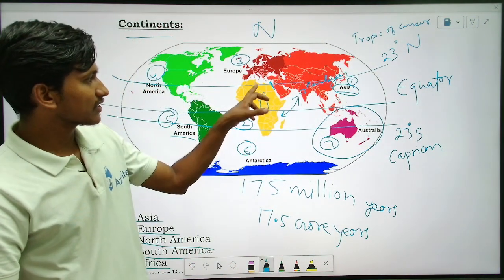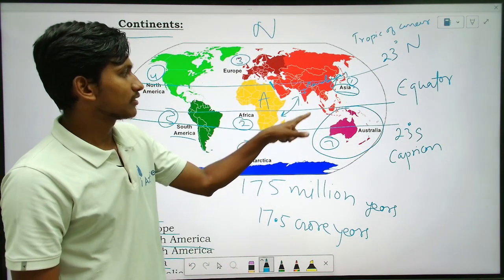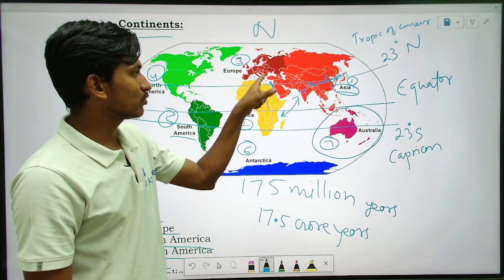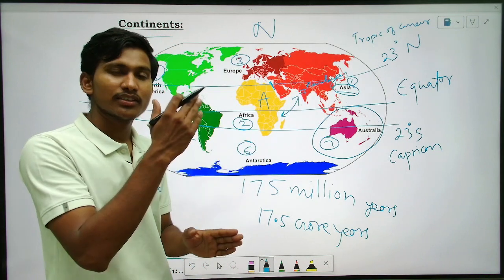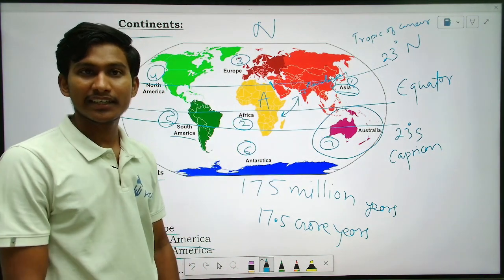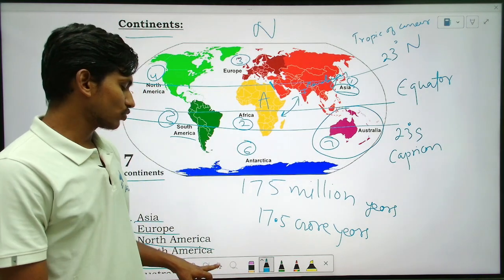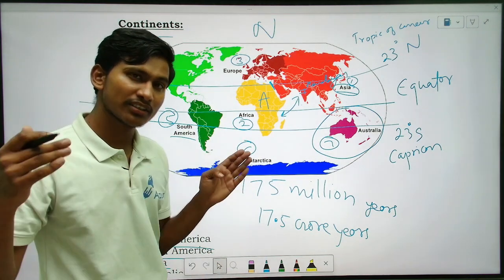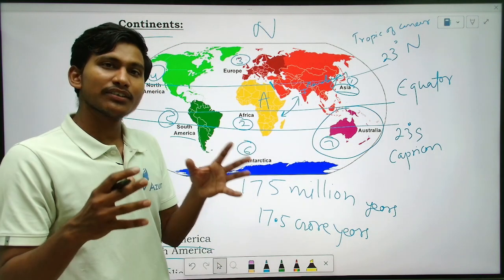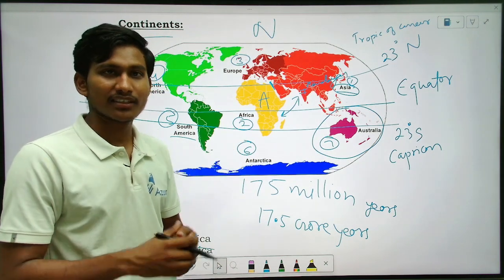Okay, so this connects what? That is Asia and Europe, right? So this was made to pass the ships and all, it is made artificially, right? That is connected. Okay, so it is one of the important routes where the ships can pass and carry different things, that is goods.